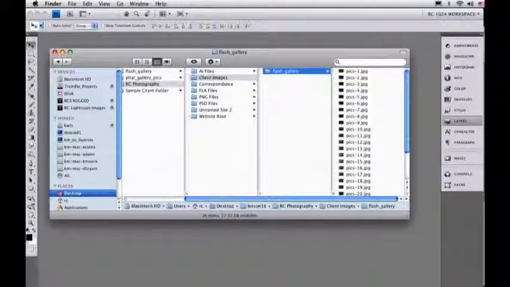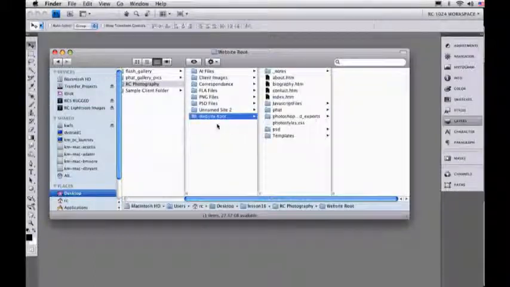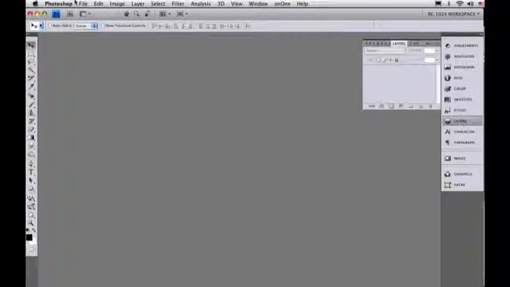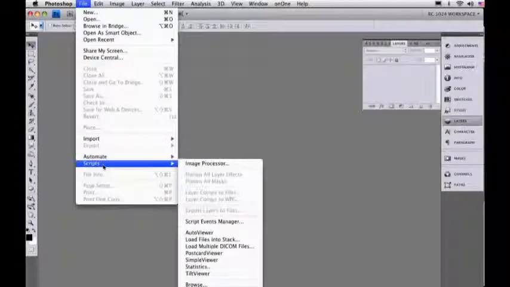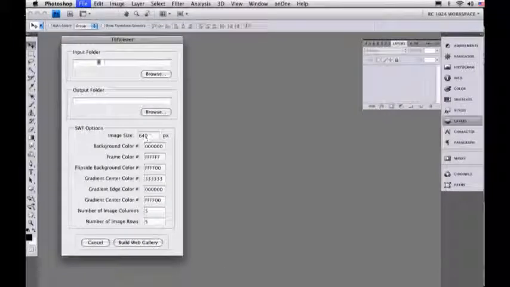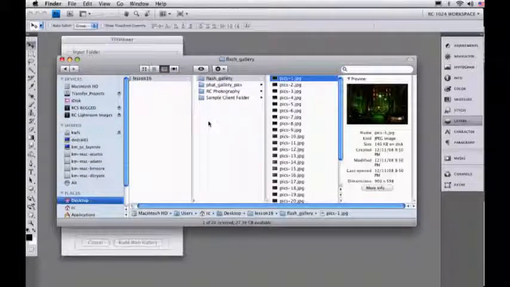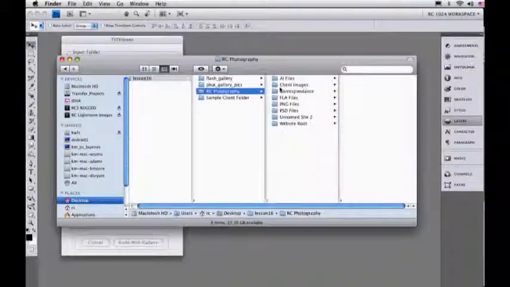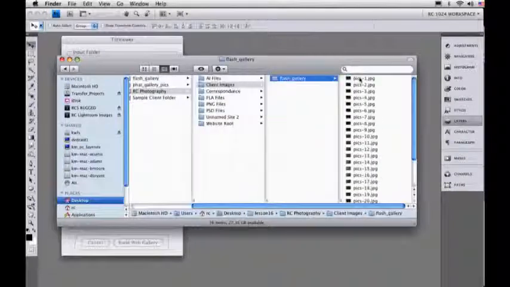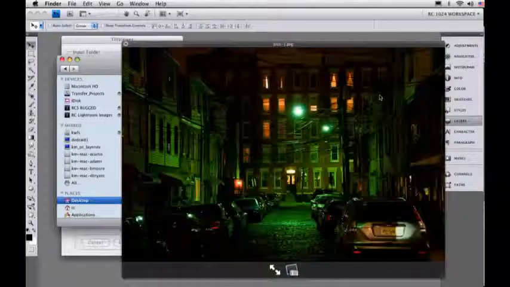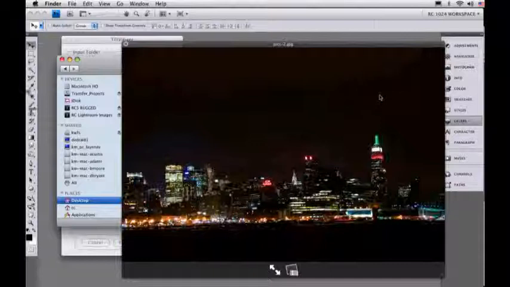Before we fill that in, let me show you what the images look like. Actually, I'll show you right from the RC Photography folder, Client Images, because that's where we put them. They're just images that I was playing around with and don't want to do anything with. They're not great, so don't start sending me emails judging me on them. They're all rejects. I just wanted to have something for you to play with. So that's not important.